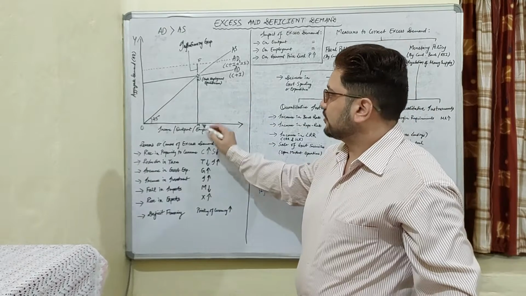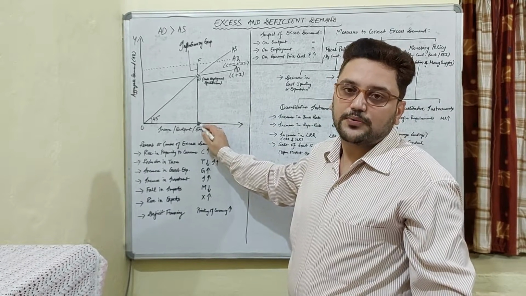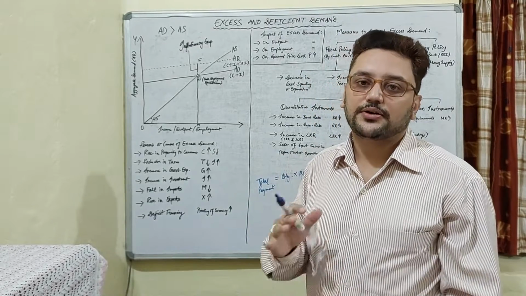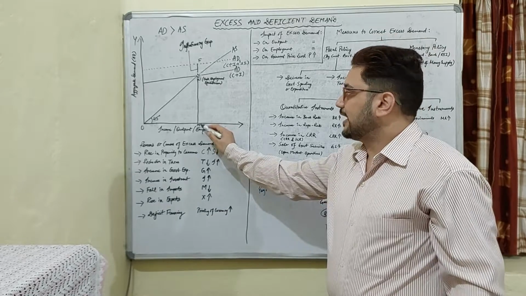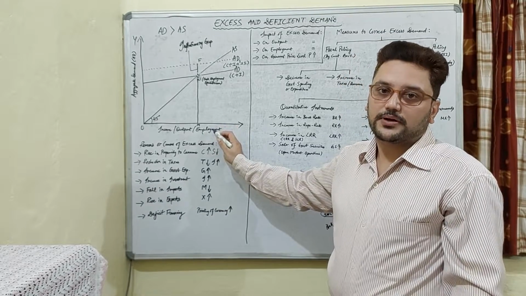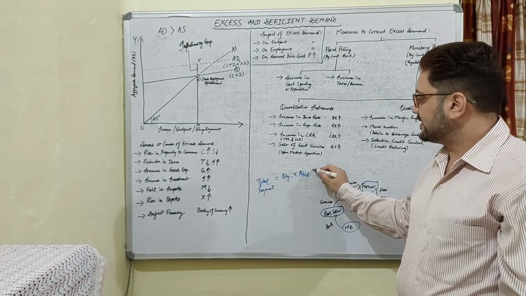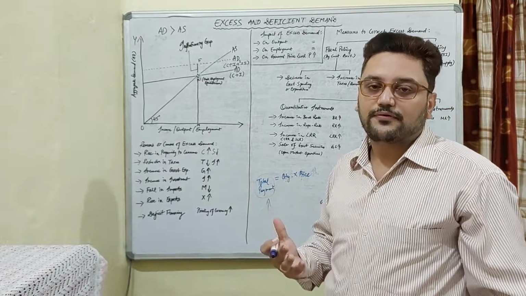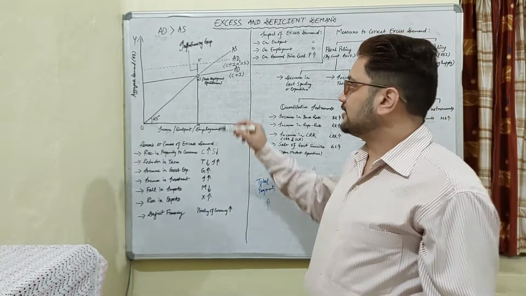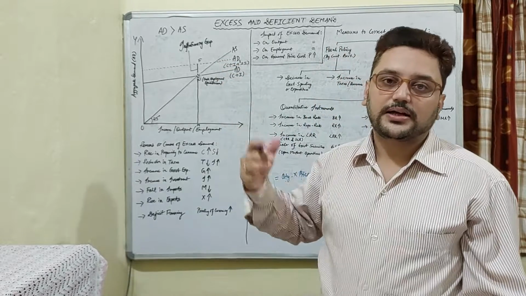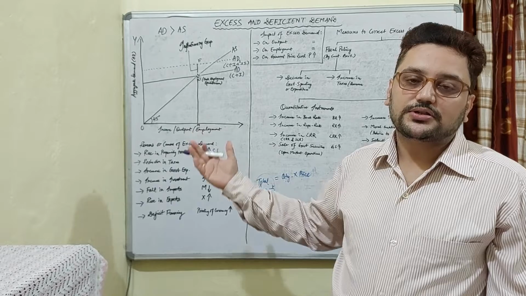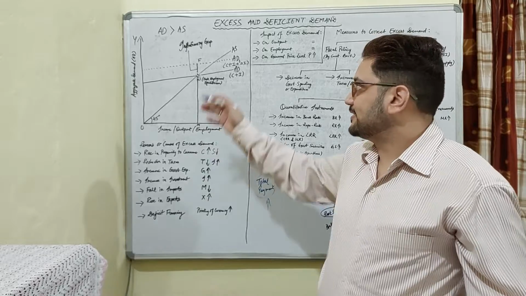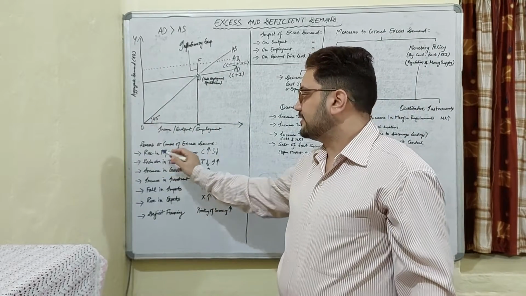So in this case the quantity is M, which is already at the full employment equilibrium. Everyone is employed and all the resources are fully and efficiently utilized, so we cannot use more than that. The output cannot go beyond this level because it is already full employment. But due to the increase in the price level, the total payment, the total amount which we have to pay, is going to increase, and that is because the aggregate demand shows to be higher than the aggregate demand required to establish the full employment equilibrium.